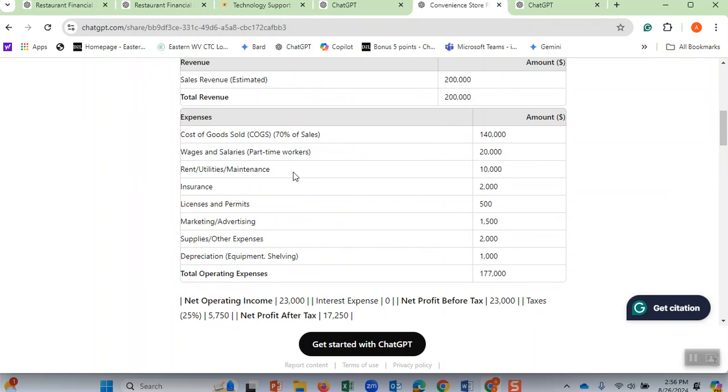ChatGPT here says rent and utilities, rent, utilities, maintenance. This person doesn't have rent if he or she owns the land, but it says utilities and maintenance. Think about that $10,000 for that. But I want you to think about it. If I was in the place of this student, ChatGPT memorizes what you put there. It is already on the ChatGPT of this person, on his or her home. He or she can go to ChatGPT and say, could you revise this? I changed my mind. I feel that instead of $15,000, I only have $10,000, because then ChatGPT goes there and recalculates. Therefore, this is a great project.